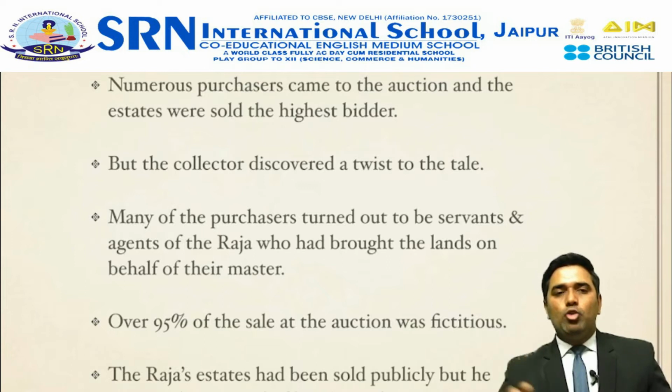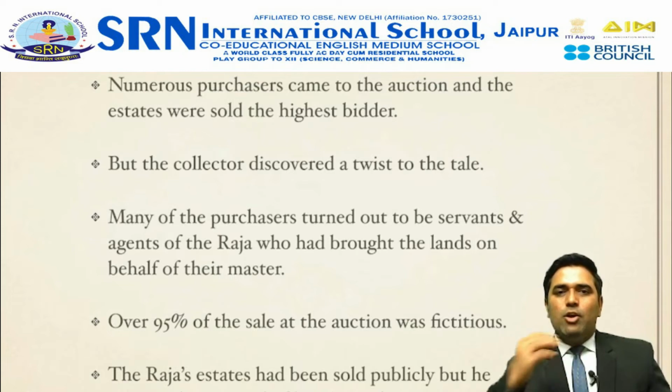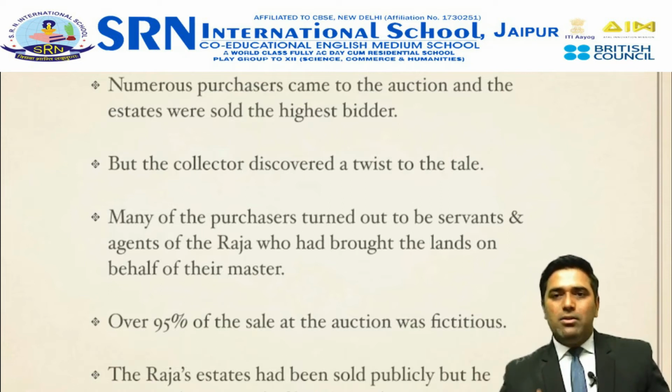In the auction, the one who bid the highest revenue for that particular Zamindari area was allotted the Zamindari. When this auction commenced, the collector discovered that the entire auction was fixed, and the Raja had appointed their own agents to bid at the auction, so that the Zamindari could remain within the circle of the Zamindar only.